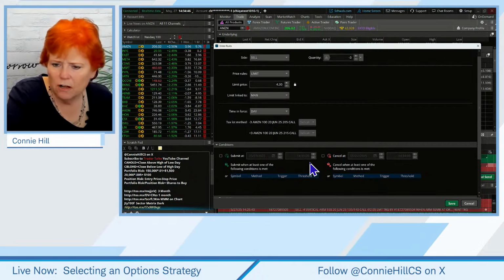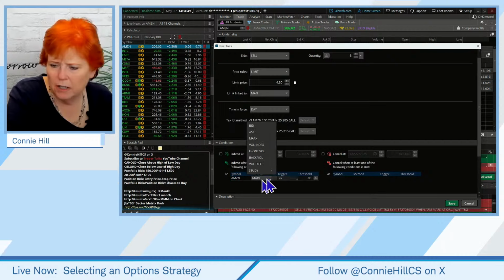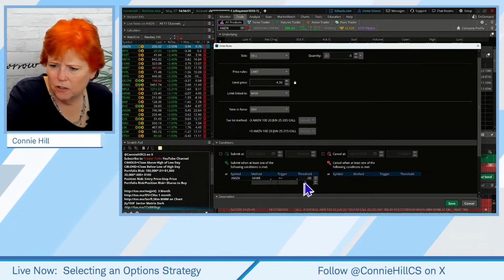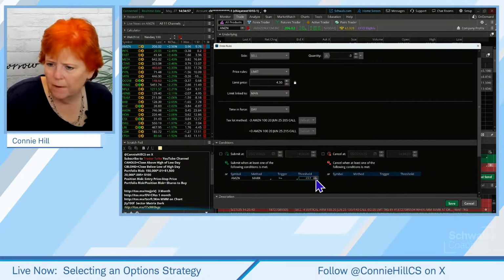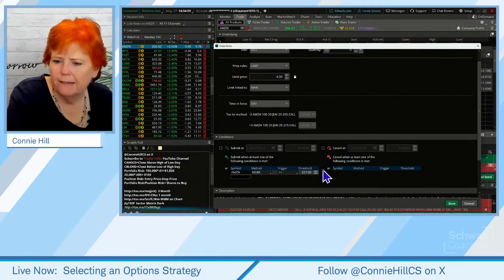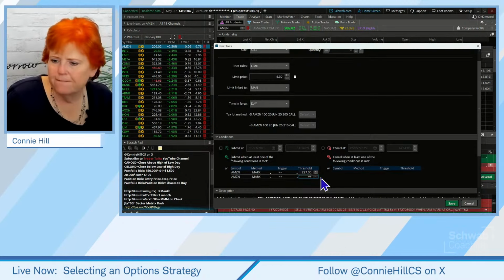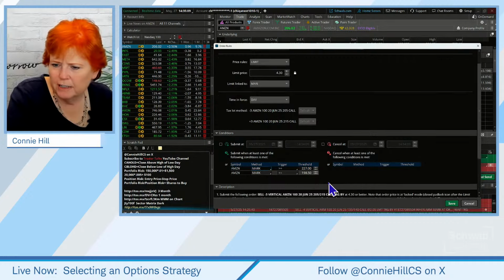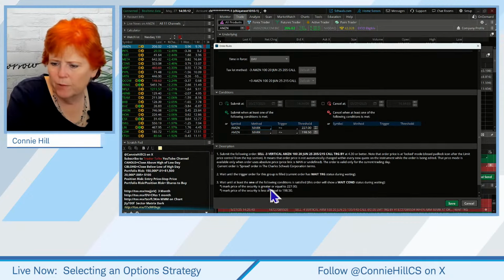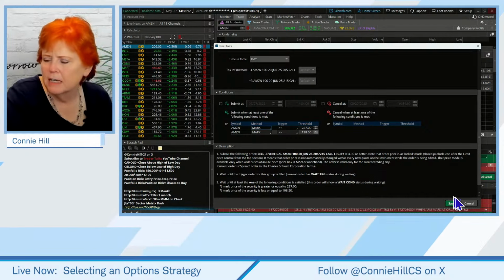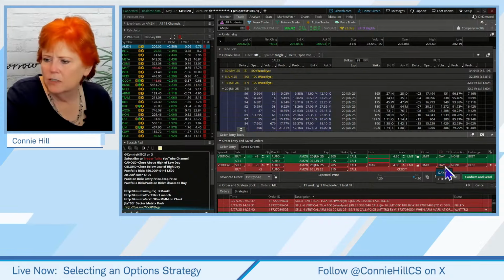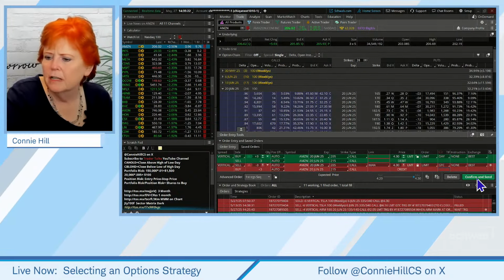So on this, we're going to put symbol Amazon, and we're going to change that sign on the get-go. We said if it can get to 227, or if it gets down to less than 198.50. I'll make sure that we've got this filled out the right way. We want that greater than or equal to 227 and less than 198.50. Okay, we're good with that. We're going to save that. Let's make this good till cancel. We don't want to have to set it up again.